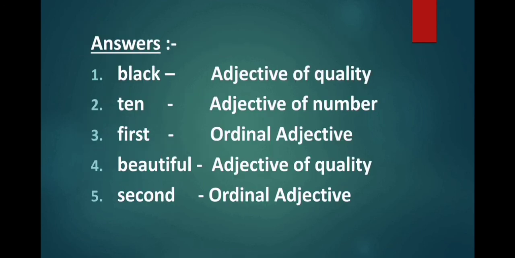Here answers are given. First, black. What kind of adjective is it? It is an adjective of quality. 10, adjective of number. First, ordinal adjective. Fourth one is beautiful. And what kind of adjective is it? Adjective of quality. Fifth one, second. And it is an ordinal adjective.